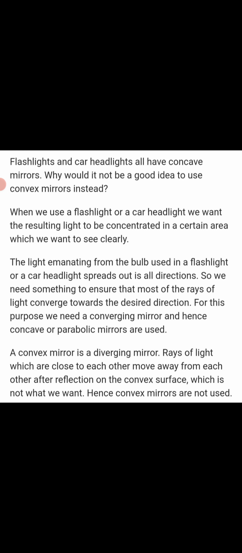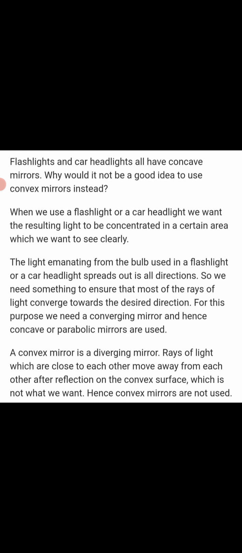When we use a flashlight or a car headlight, we want the resulting light to be concentrated in a certain area which we want to see clearly. Isn't it, children? The light emanating from the bulb used in a flashlight or a car headlight spreads out in all directions. So we need something to ensure that most of the rays of light converge towards a desired direction. Converge in the sense come towards. For this purpose, we need a converging mirror, and hence concave or parabolic mirrors are used.